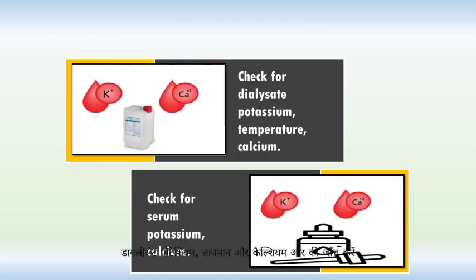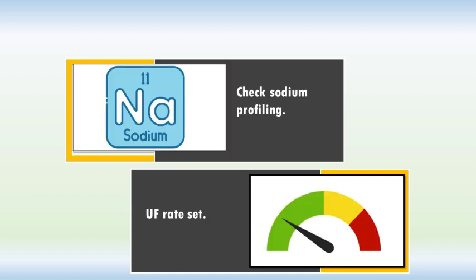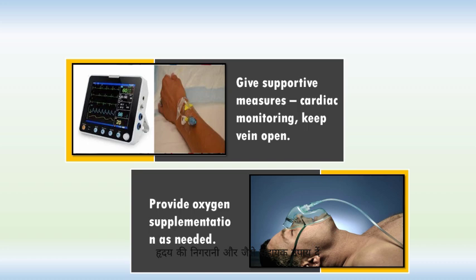Check the dialysate potassium, temperature and calcium, and also check for serum potassium and calcium. Check for sodium profiling and the rate at which ultrafiltration has been set, and review. Give supportive measures such as cardiac monitoring and keep the vein open in case of medications to be given. Provide oxygen supplementation only as needed.